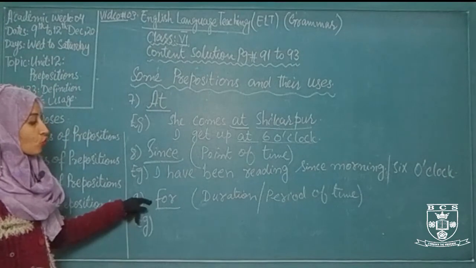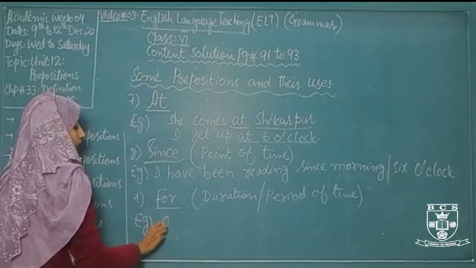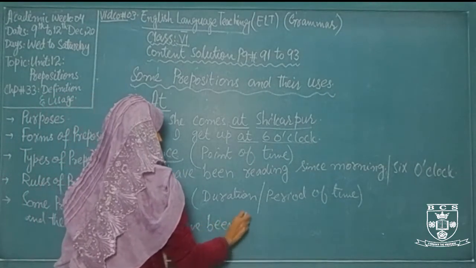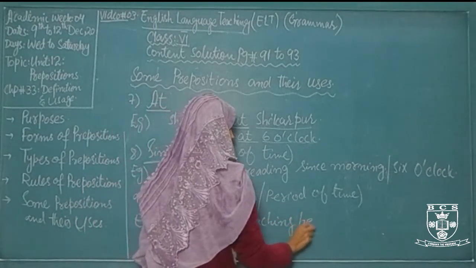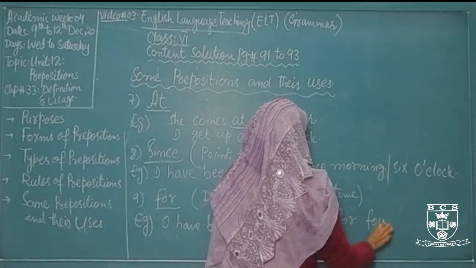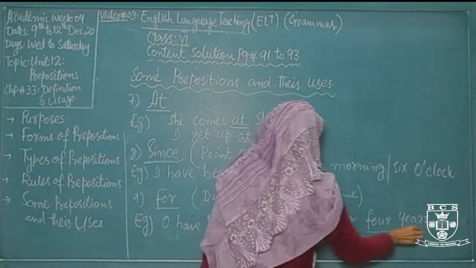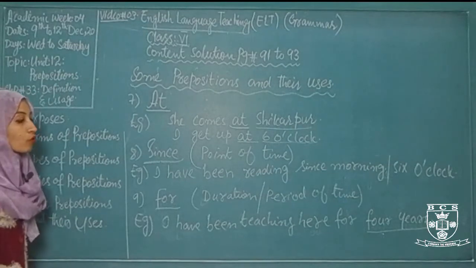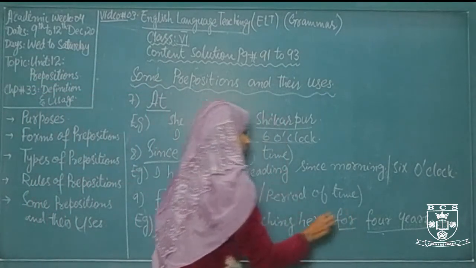Now for is used for telling the duration or period of time. I have been teaching here for 4 years. Here 4 years represents the period or duration of time. That's why we use for as a preposition in this sentence.